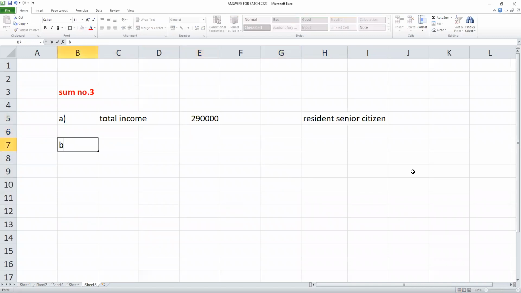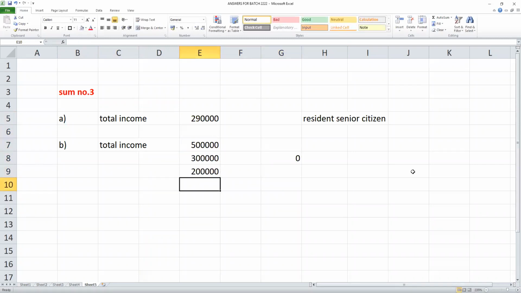Next students, B. Total income 5 lakhs. How to calculate, sir? 3 lakhs basic exemption. Balance 2 lakhs taxed at 5%, which is 10,000. So overall tax 10,000 and I'll get rebate.